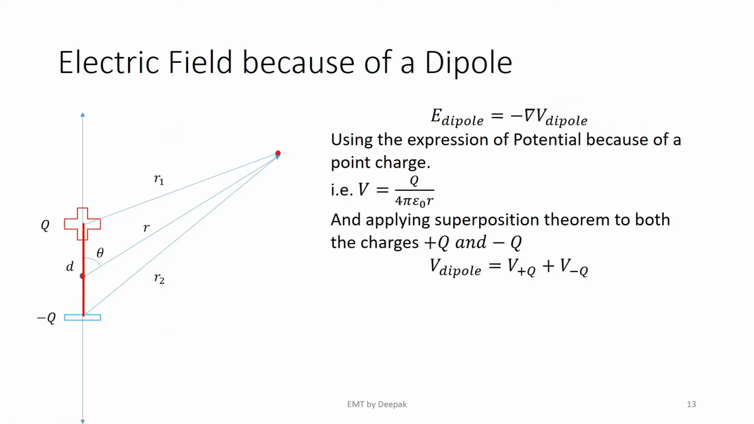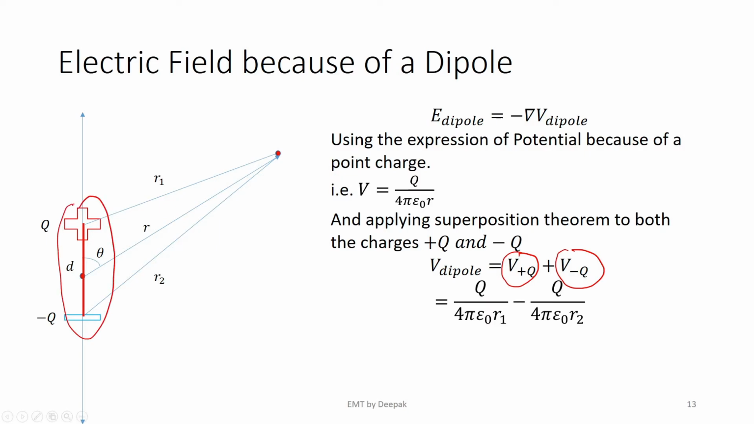The net electric potential because of this setup can be determined by applying the superposition theorem. That is, I determine the electric potential because of plus Q coulombs, which I have already done, and the electric potential because of minus Q coulombs, and I add them to get the net electric potential because of this setup. If I do that, that would be Q by 4 pi epsilon naught R1 minus Q by 4 pi epsilon naught R2, which can be simplified to get R2 minus R1 by R2 R1.